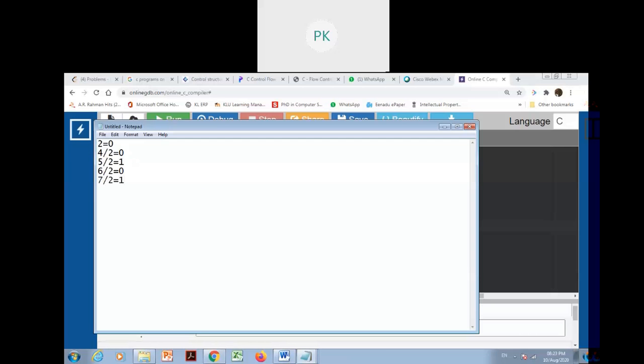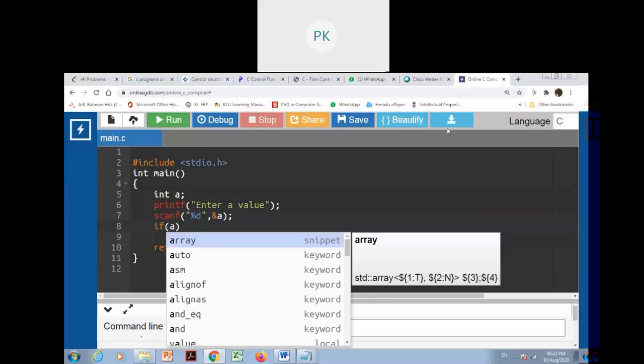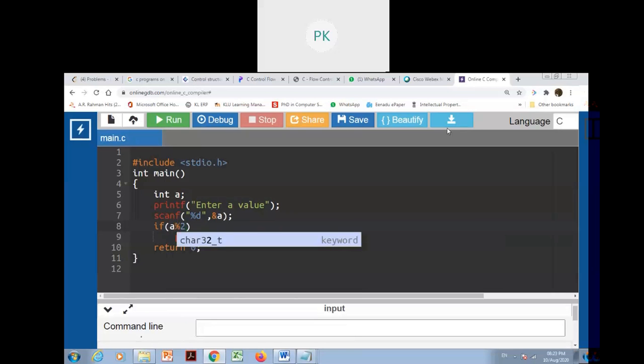So based on the remainder, we are checking whether it is an even number or not. So how to get this remainder? We already used an operator called modulus, right? So a modulus 2 is equal to 0. Here we should not use single equals to, we have to use double equals to, because we are comparing. So if a number is divisible by 2 and we get a remainder 0, then we can call it even.